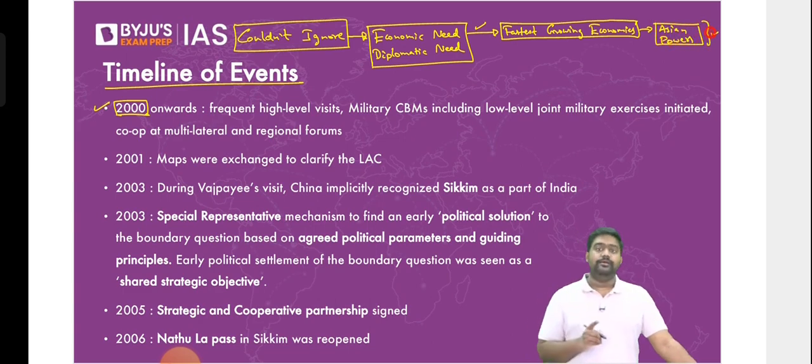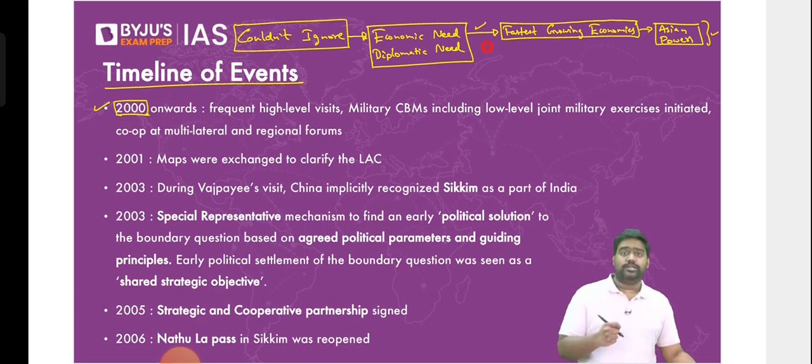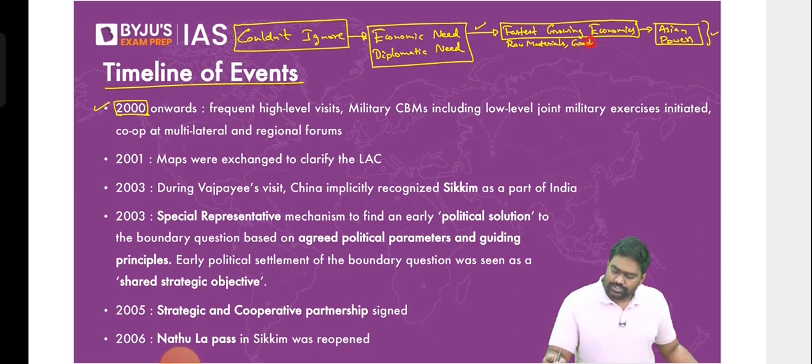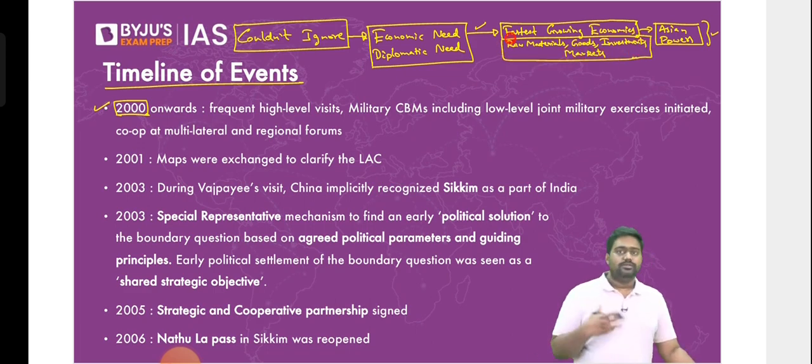Also remember, the Cold War had ended. The world was changing. Geopolitics, global economy was changing. Soviet Union had collapsed. So there was a strong economic need for India and China to collaborate, to work together, because they both needed raw materials, several important goods. They needed investments. They had to help each other. They had to work with each other. They needed markets. For India, China was a big market. For China, India was a big market. So both had common interests here.